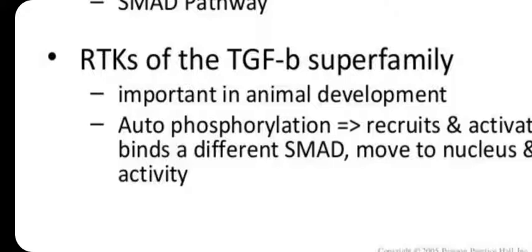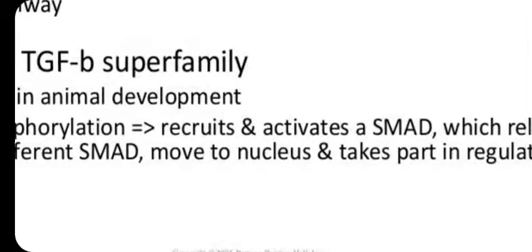So they require differentiation of different tissues into different organs and organizations, which is why growth factors are required. Autophosphorylation of RTK then recruits activation of SMAD protein.